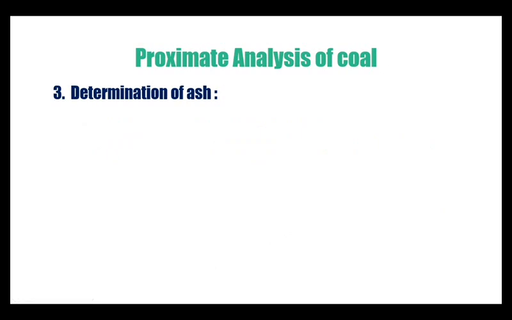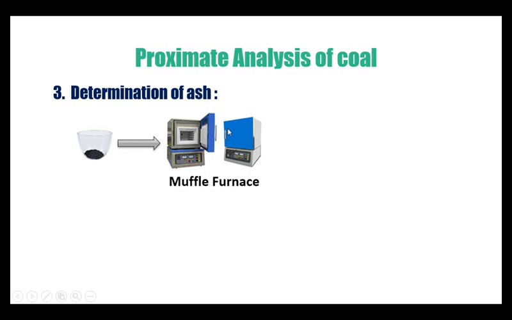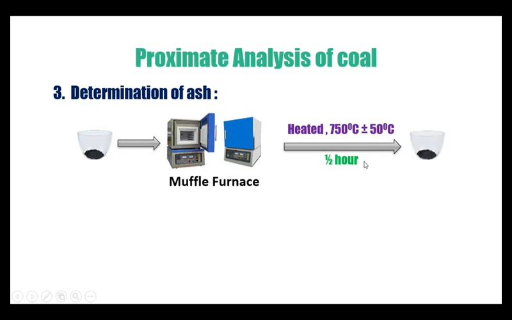Determination of ash. Again the sample left over in the determination of volatile matter is taken, and now it is not covered with the lid. That lid is removed now and is heated in the muffle furnace at 750 plus or minus 50 degrees centigrade for about half an hour and is taken out. The reason we uncover the lid is at this temperature the fuel catches fire and undergoes combustion. Then after combustion whatever is left over is called ash. That is the reason we do not cover it with a lid.